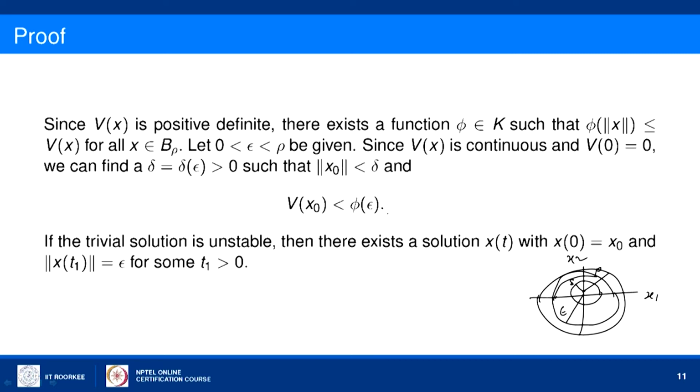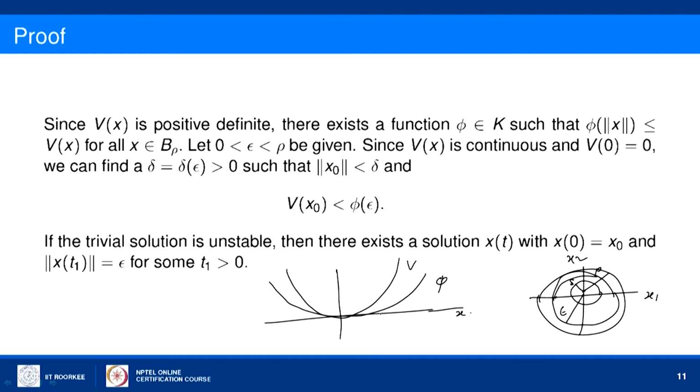That can be explained in a simple picture. If v is a positive definite function, let us say with one variable, then we can find a phi function, a symmetric function like this, which is below the surface v, that is v of x is greater than phi of x.